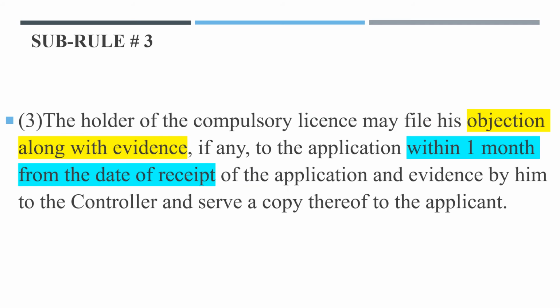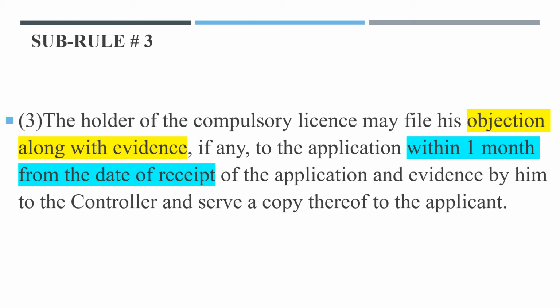Subrule 3. The holder of the compulsory license may file his objection along with evidence, if any, to the application within 1 month from the date of receipt of the application and evidence by him to the controller, and serve a copy thereof to the applicant. That means if the holder of the compulsory license has some objections, he can object.